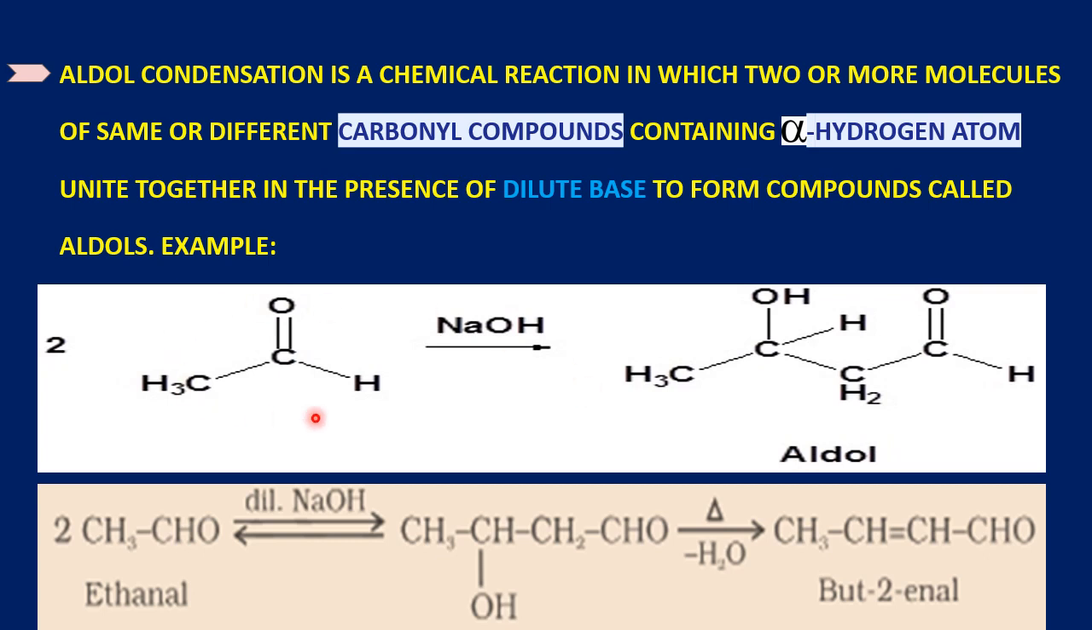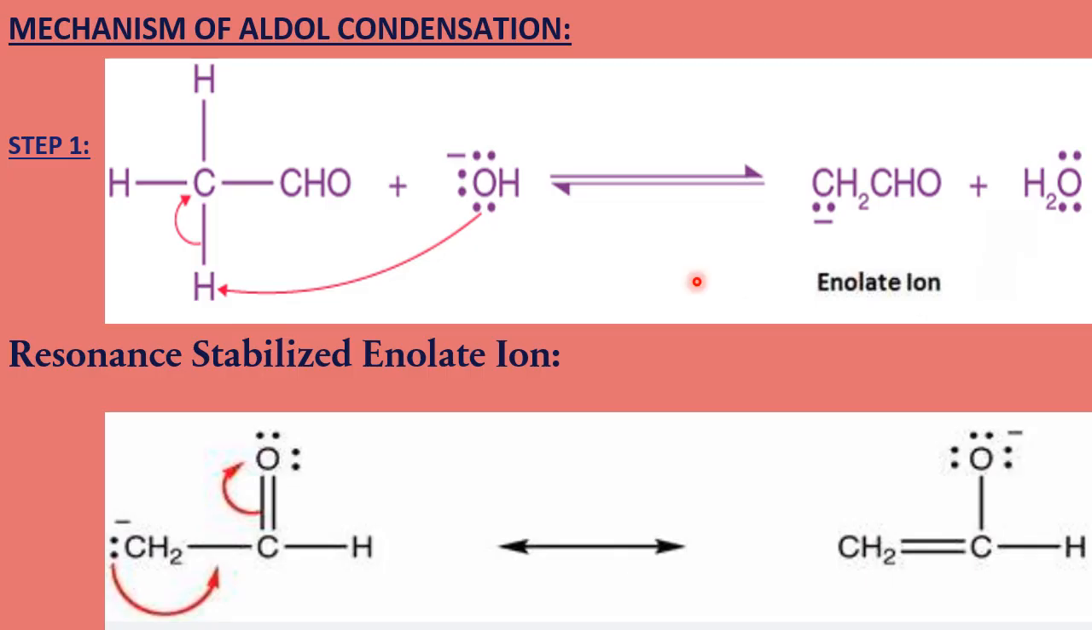So when two molecules of aldehydes undergo aldol condensation in presence of dilute base, it forms aldols. This aldol, when it undergoes further heating, loses water molecule: hydrogen from alpha carbon and OH from beta carbon will be lost as water molecule, so that a double bond is formed between alpha and beta, forming an alpha beta unsaturated aldehyde. Let's see the mechanism of aldol condensation step by step.